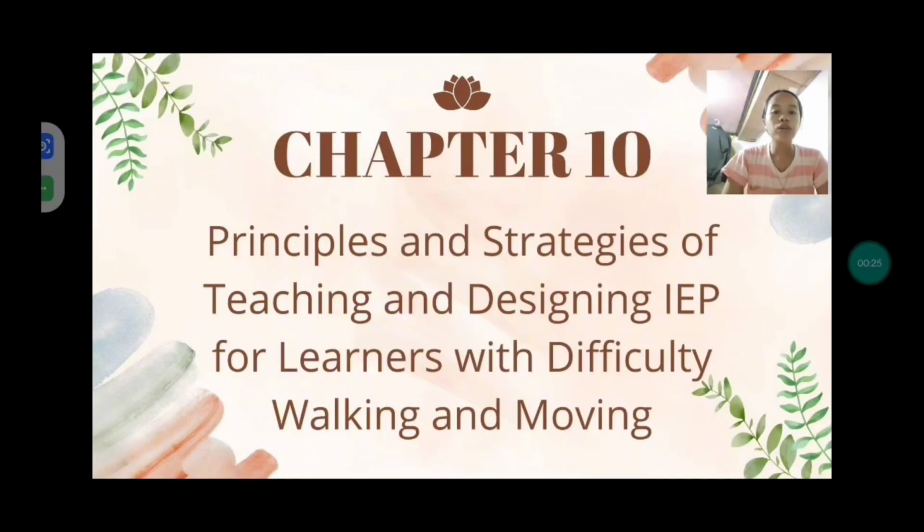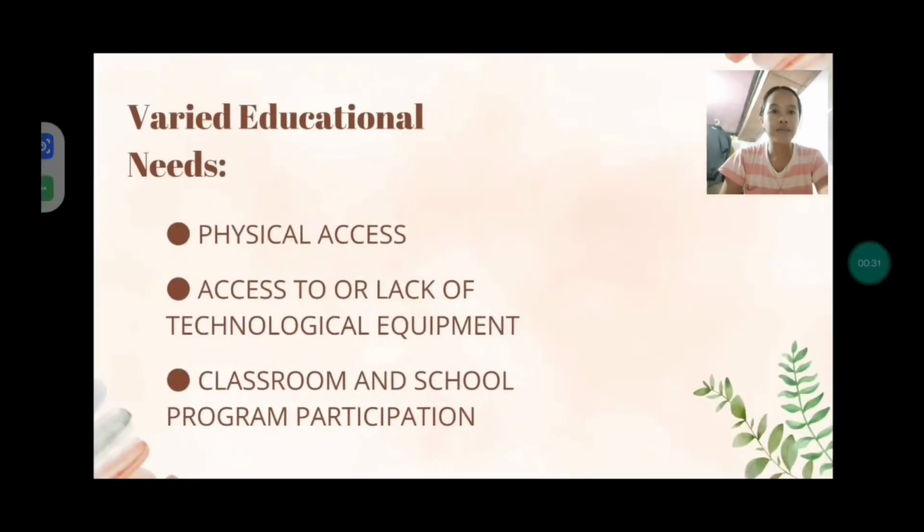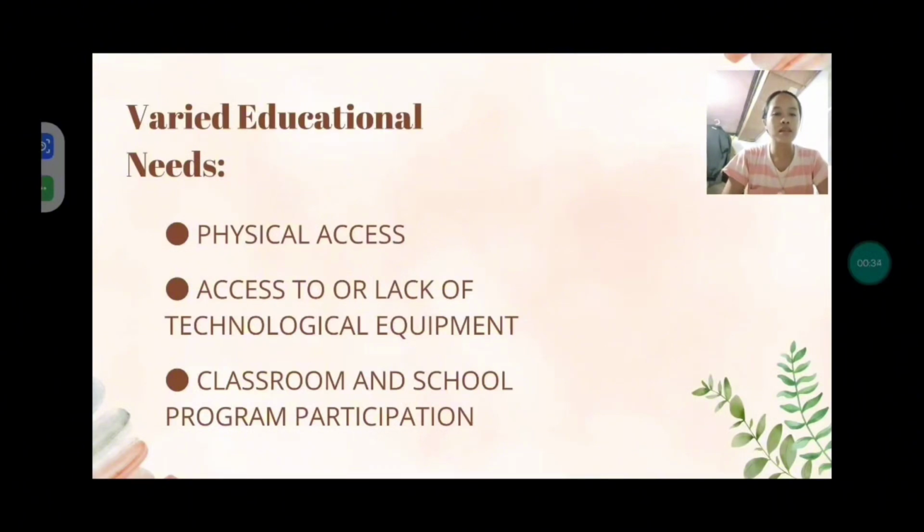And as we all know, learners with difficulty walking and moving have varied educational needs. And these needs include physical access. So when we say physical access, this is the ability of the learners to physically enter and navigate the school buildings and classrooms. Since they are learners having difficulty with walking and moving, they may face challenges when they enter and navigate the school.